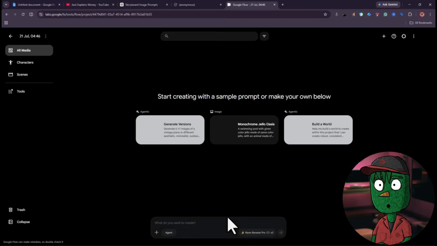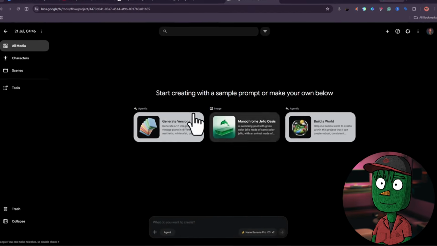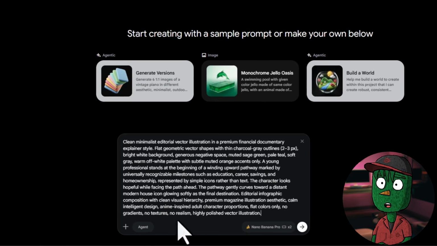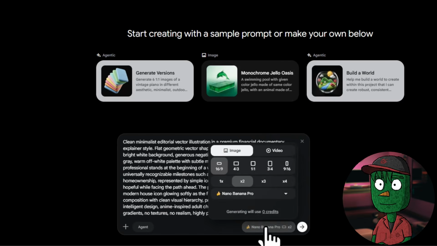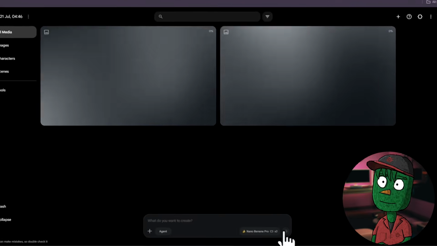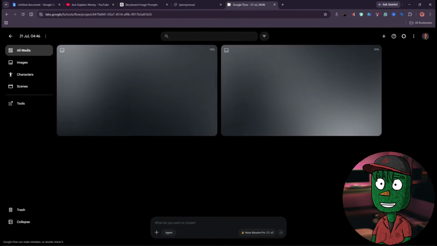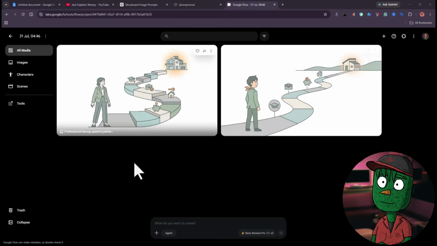What you just need to do is click on New Project here. After that, you need to come down here and paste your prompt. So once you have your prompt here, before you click on Generate, first of all, you need to click on Nano Banana Pro here. Make sure your settings are set correctly. For the aspect ratio, you need it to be around 16:9. And then for the number of images you want to generate, leave it at 2 so you can make your selection. So once you have that set, you can just click on Generate, give the AI some time, and it's going to create your first visual scene.